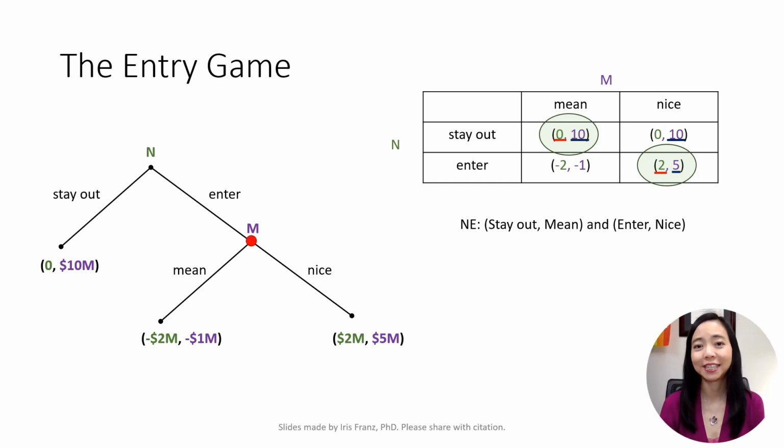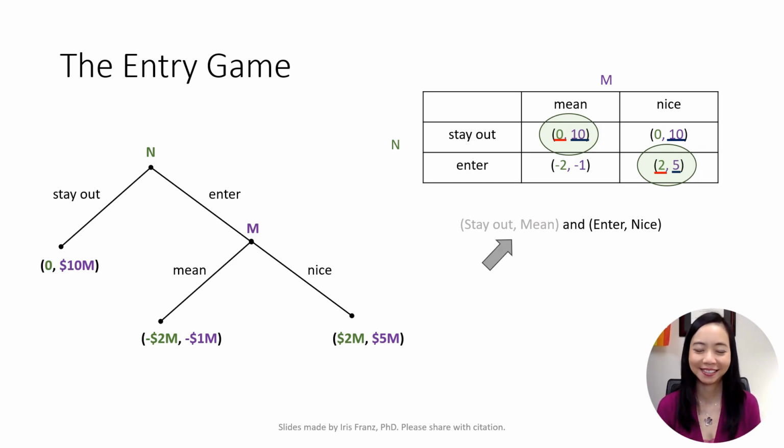If the new firm has already entered the market and you, the monopolist, choose to be mean, then you get negative $1 million. If you choose to be nice, then you get $5 million. $5 million is better than negative $1 million. So, the monopolist would choose to be nice. In fact, as a monopolist, you will never choose to be mean. Being mean is shooting one's own foot. We economists call this a non-credible threat. Therefore, stay out, mean, is a Nash equilibrium that does not make sense.